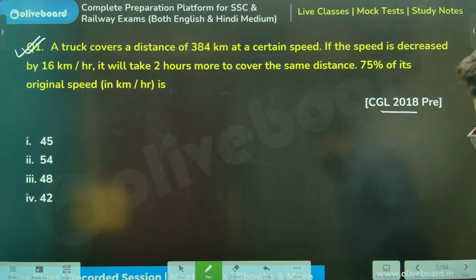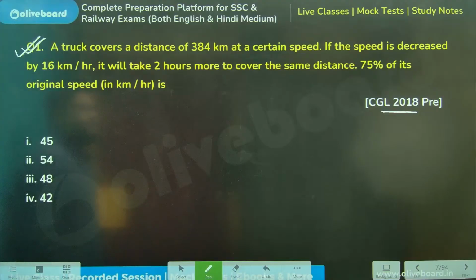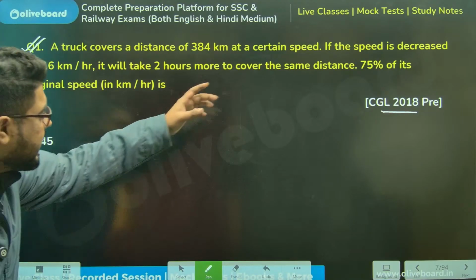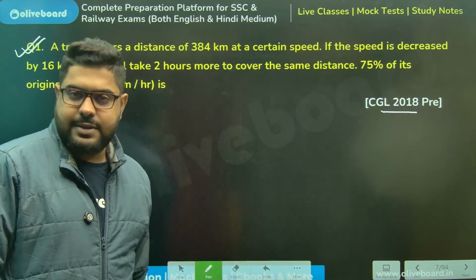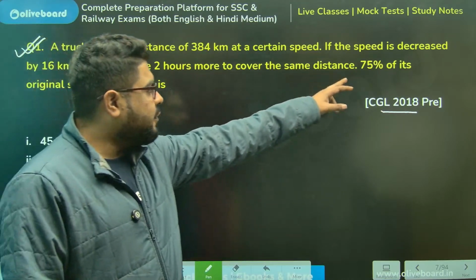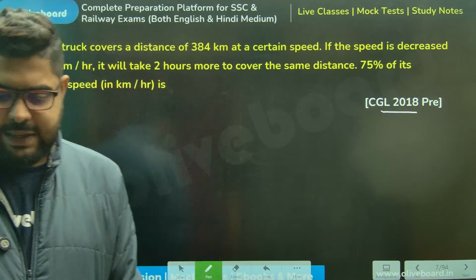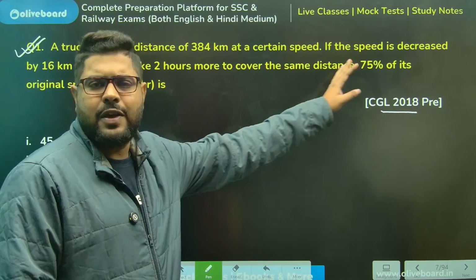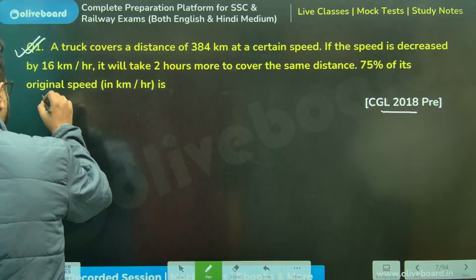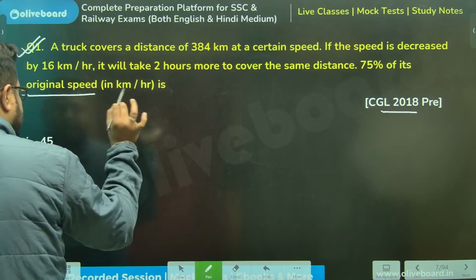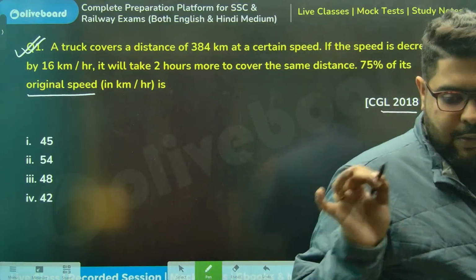A truck covers a distance of 384 kilometers at a certain speed. If the speed is decreased by 16 kilometers per hour, it will take 2 hours more to cover the same distance. So please understand, I need to figure out the original speed. That's all there is. Now we will figure that out.